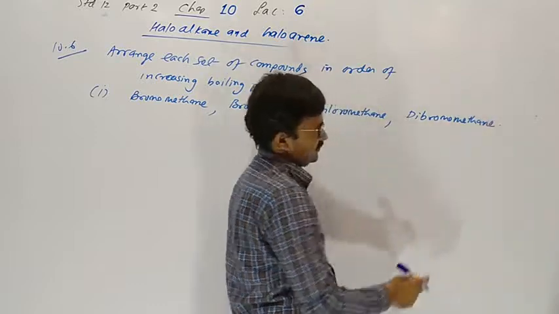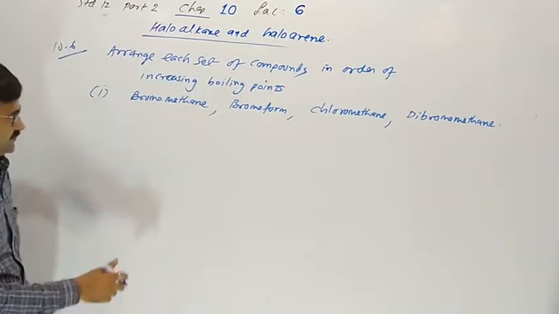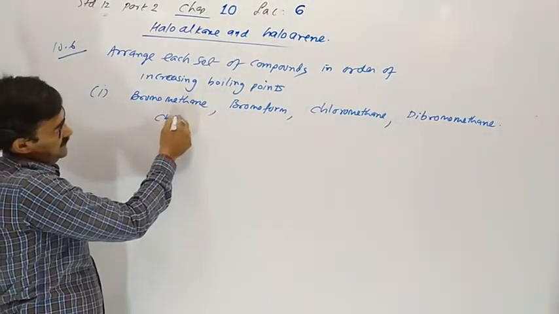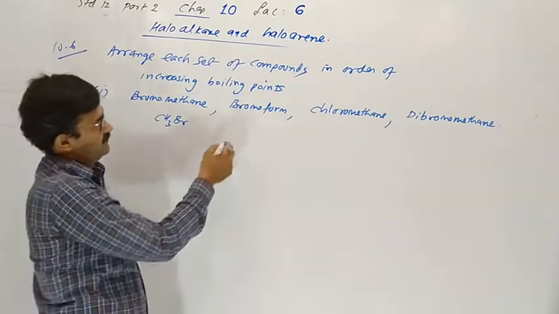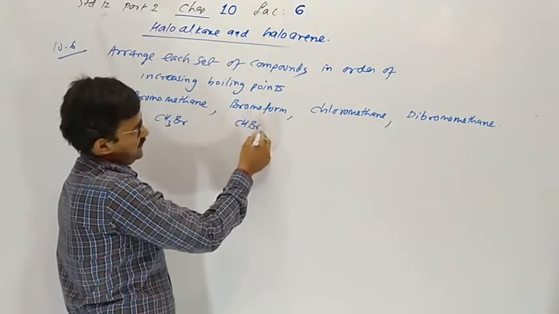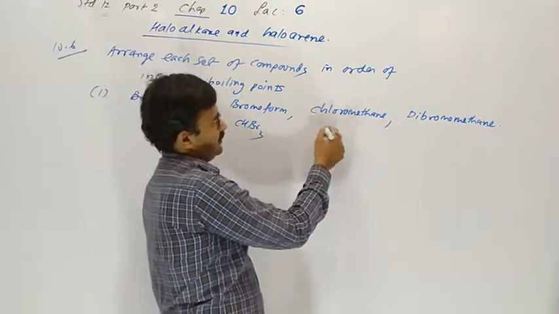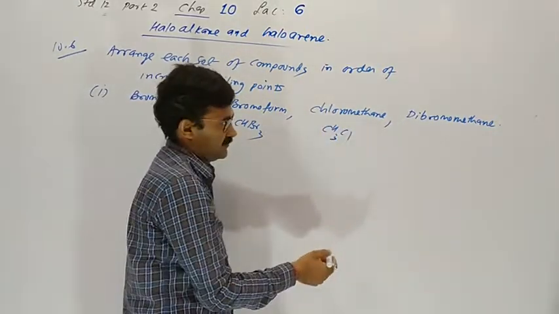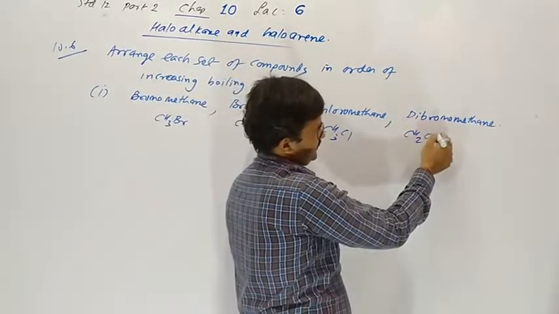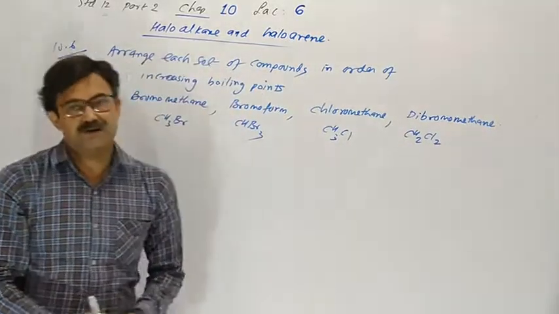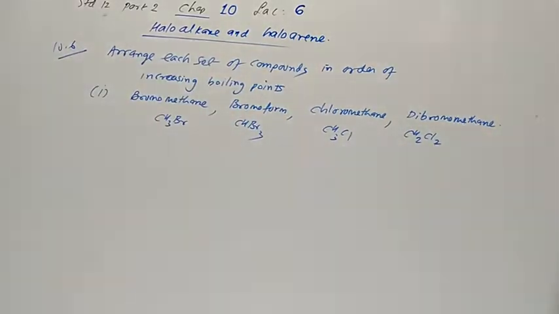First we have to draw the formula of each. Bromomethane is CH3Br, bromoform is CHBr3, chloromethane means CH3Cl, dibromomethane CH2Br2.